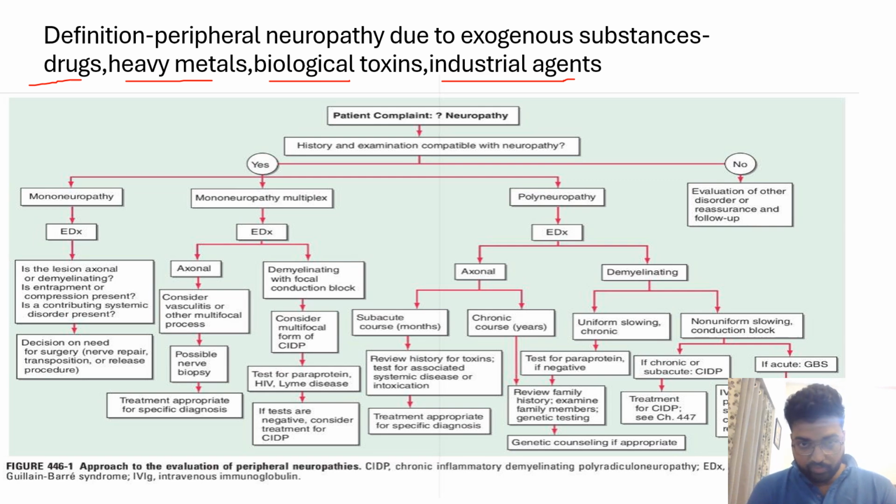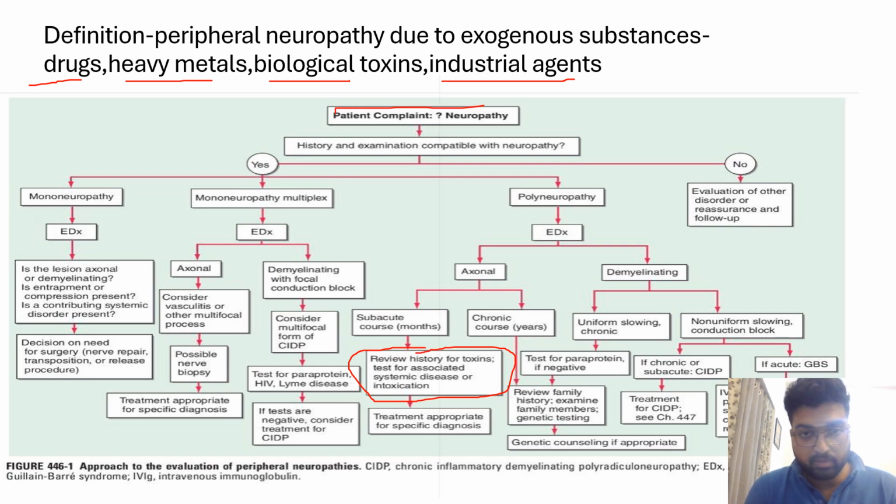So now we can see this table from Harrison, which lets us see where our topic of discussion lies. So just a minute. So toxic neuropathy is here. This is what we are talking about.